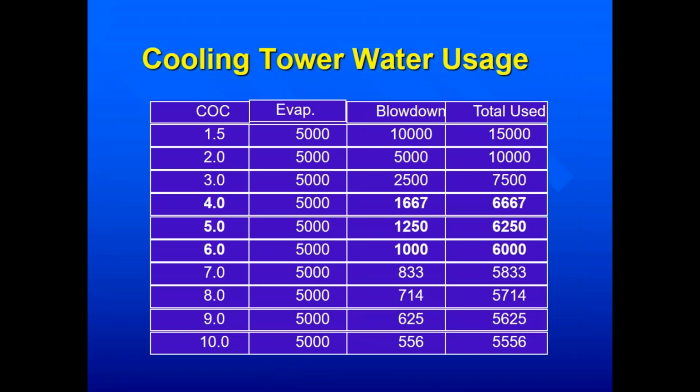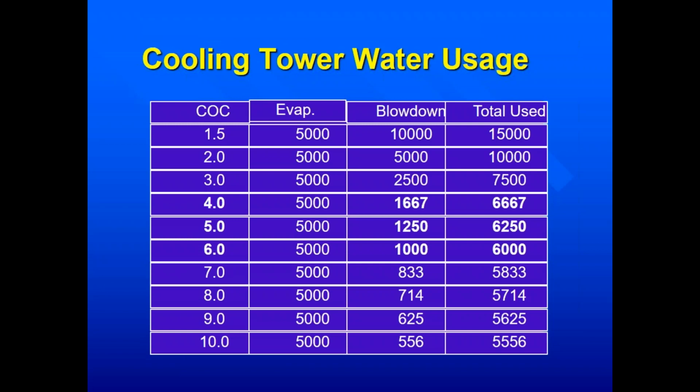This table shows the effect of cycles of concentration on water use in a cooling tower that evaporates 5,000 gallons of water. As cycles of concentration are increased, the amount of blowdown is decreased, and total water use decreases. The upper limit of cycles of concentration for a specific tower is determined by the water chemistry and is usually due to the formation of calcium scale or other mineral deposits. There are diminishing returns above 6 or 7 cycles of concentration.